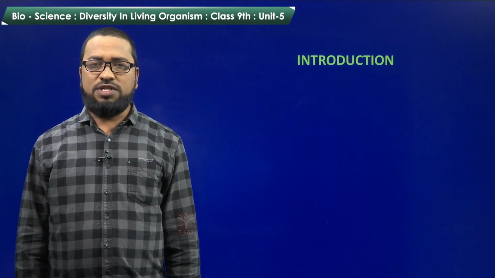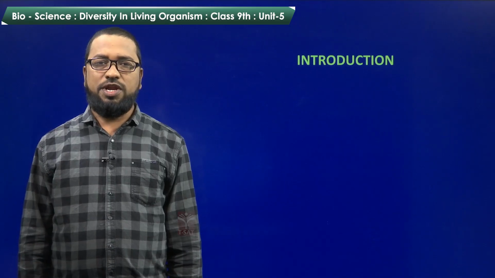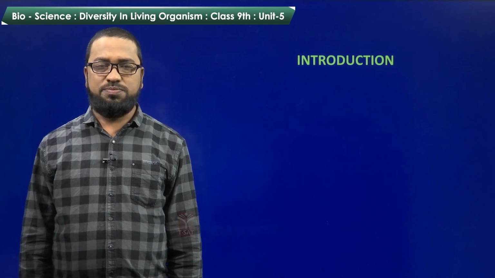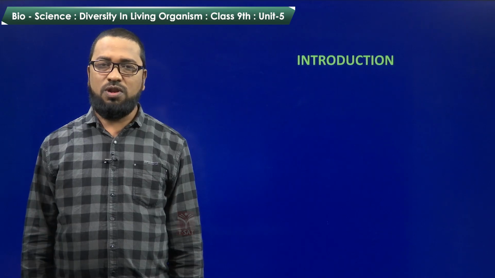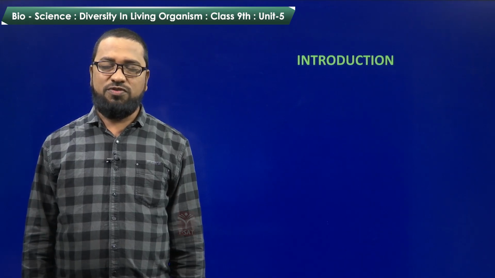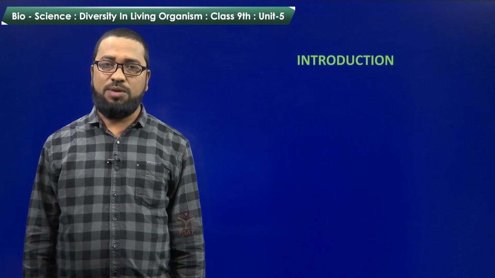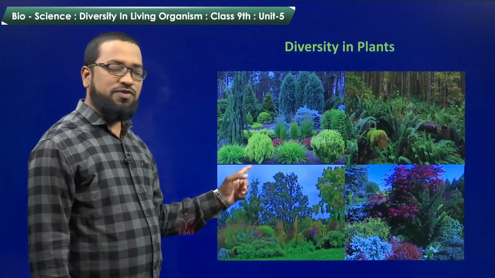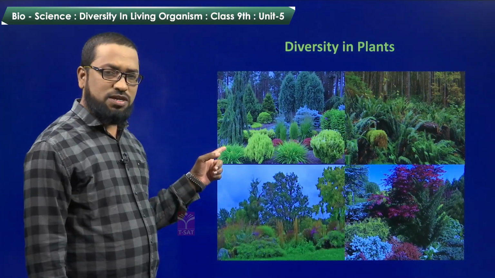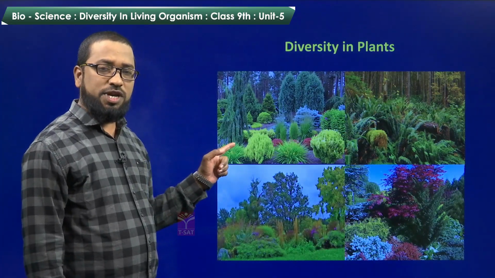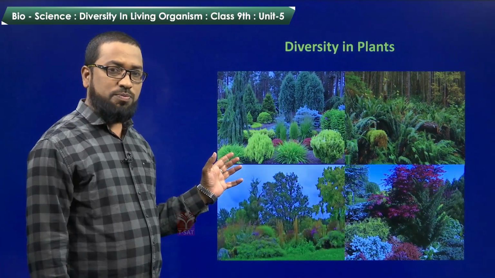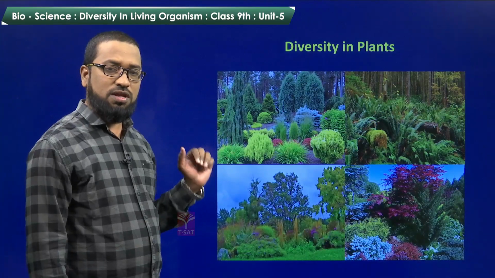Children, in our surroundings, there are a variety of living things we can find like plants, animals, birds, insects and so many microorganisms. But all of them are not alike. We find a variety of differences among them. Look at this picture. There are a variety of plants we can find in this image. All the plants are not alike. We find so many differences among them. Some plants are small, some plants are big, some are tall, like that.